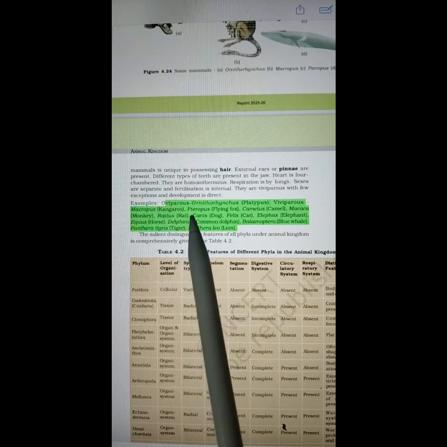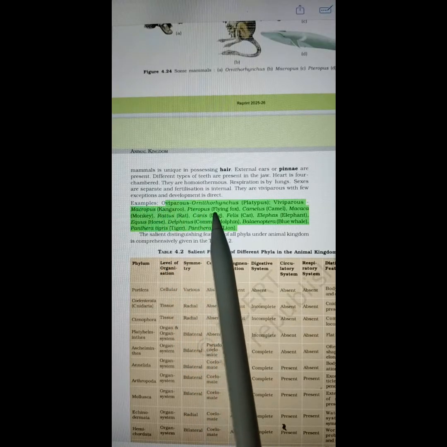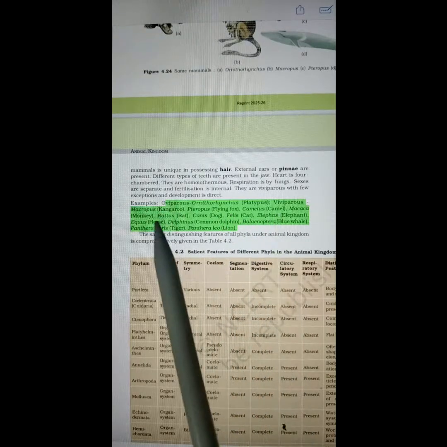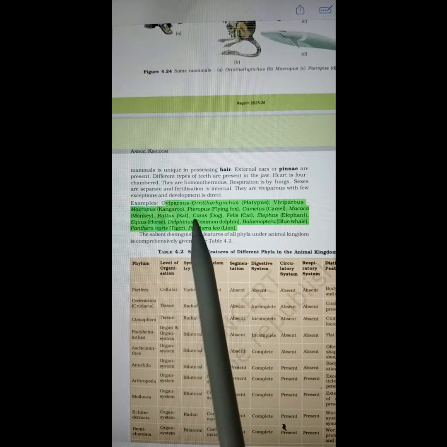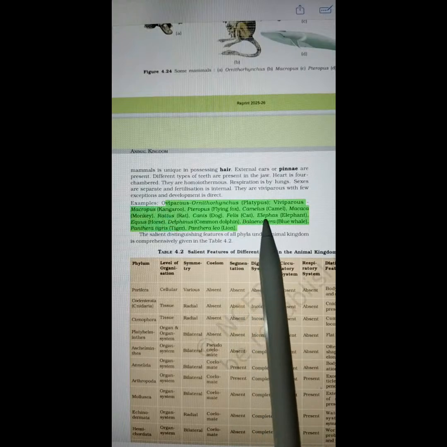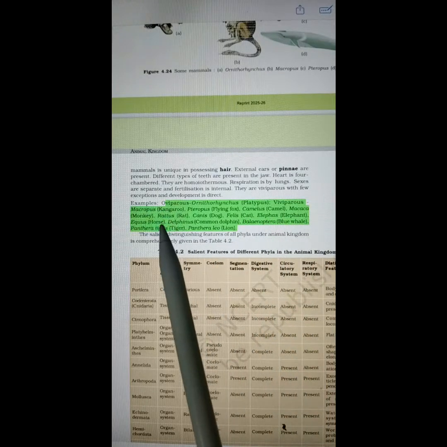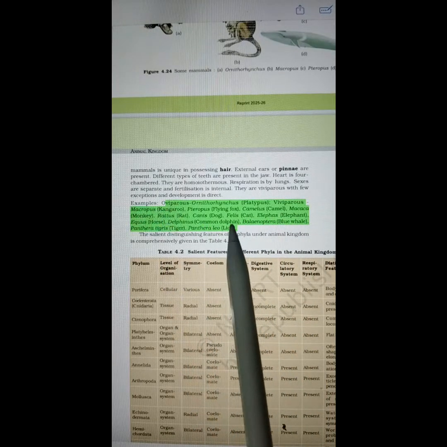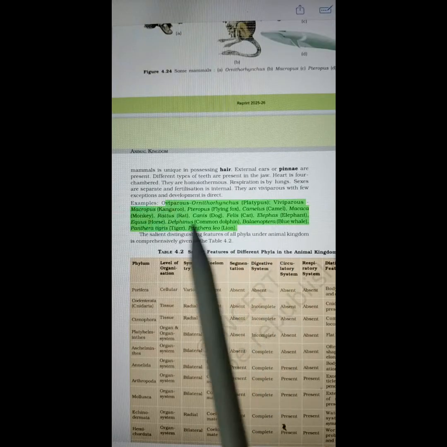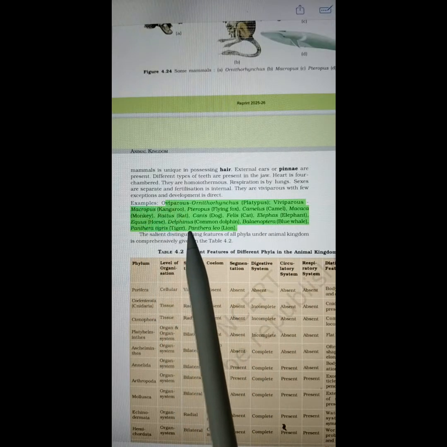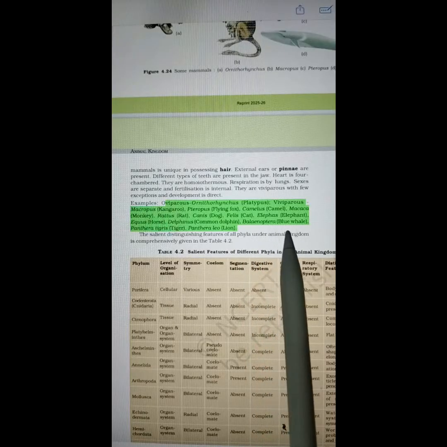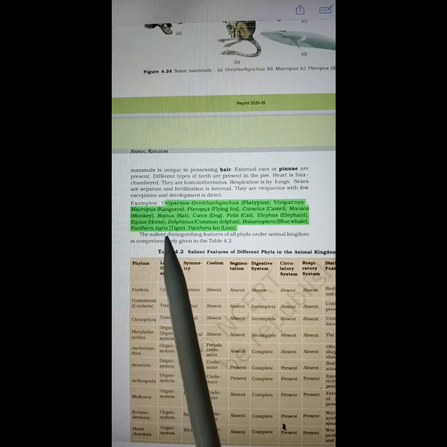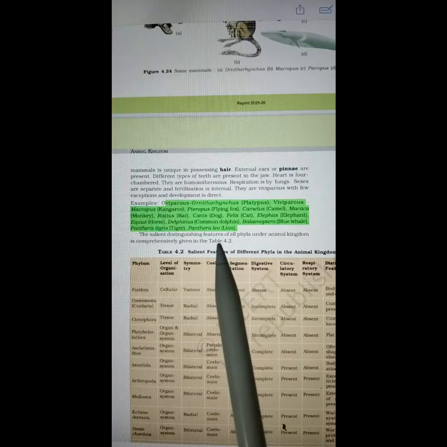So once again, just the scientific names: Ornithorhynchus, Macropus, Pteropus, Camelus, Macaca, Rattus, Canis, Felis, Elephas, Equus, Delphinus, Balaenoptera, Panthera tigris, Panthera leo.